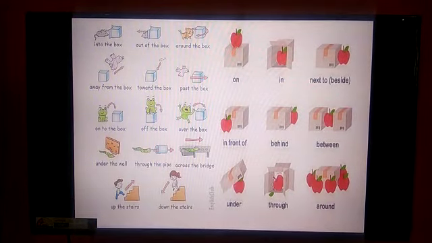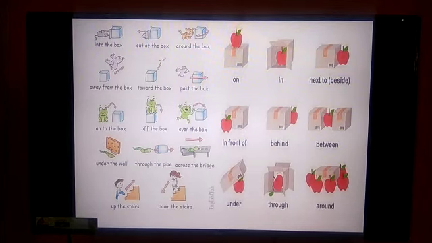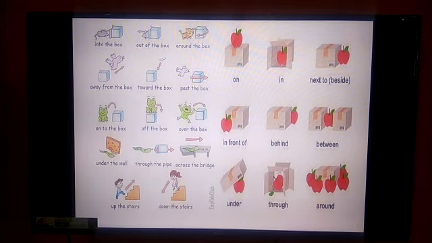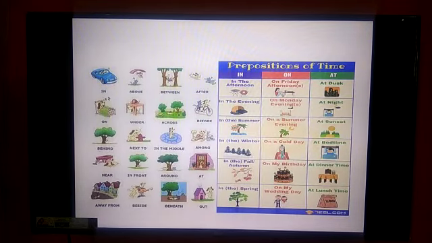Here I have shown you a few pictures: the apple is on the box. The apple is in the box. It tells you where it is placed. It shows the relationship between the box and the apple. The apple is beside, next to the box. You can see those examples given there. With these, it will be easy for you all to understand. So go through those, see those pictures and understand. And now here you can see the man is inside the car.